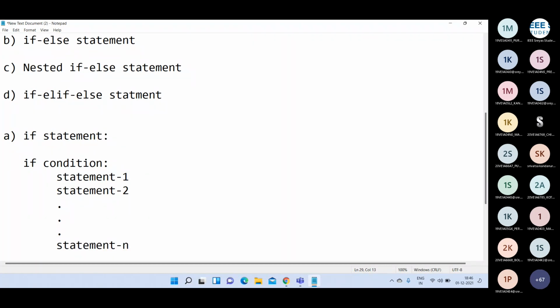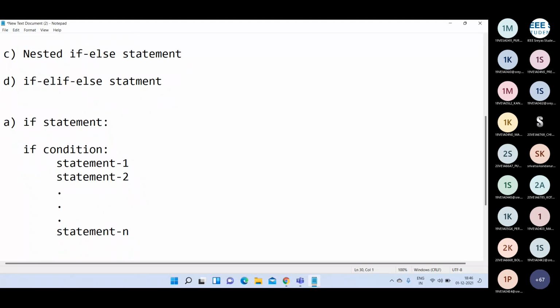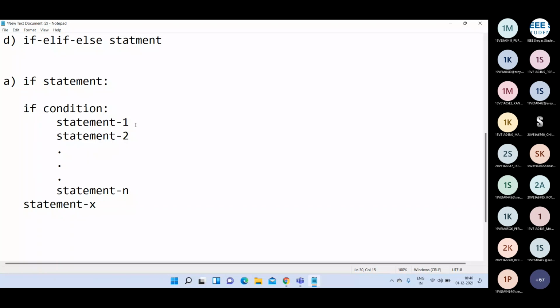Yeah, this is the statement N. Once we exit this one, we can execute statement X. This is the general syntax of the if statement in Python: if followed by a condition, and here the colon is important. One more important point is that Python always follows proper indentation.